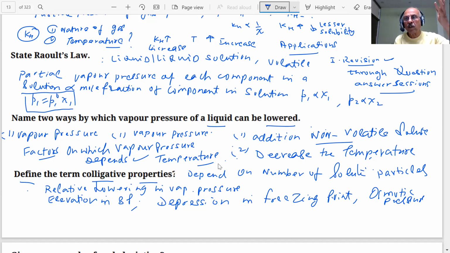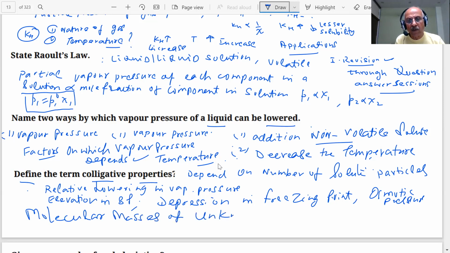A question was asked: what is the significance of the colligative property? You know, they are used for determination of molecular masses, molecular mass of macromolecules of unknown solutes.